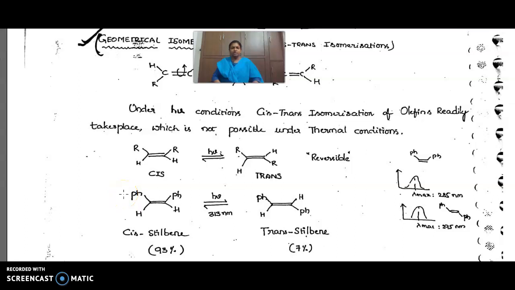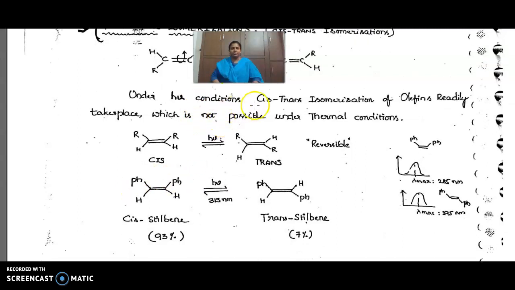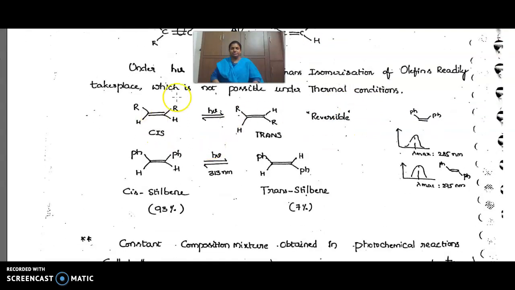Next topic, cis-trans isomerization in photochemistry. Under photochemical conditions, cis-trans isomerization of olefins readily takes place, which is not possible under thermal conditions. Cis will convert to trans, and trans will convert to cis. It is reversible. The cis isomer can convert into the trans isomer in the presence of light. It is not possible in the presence of heat.